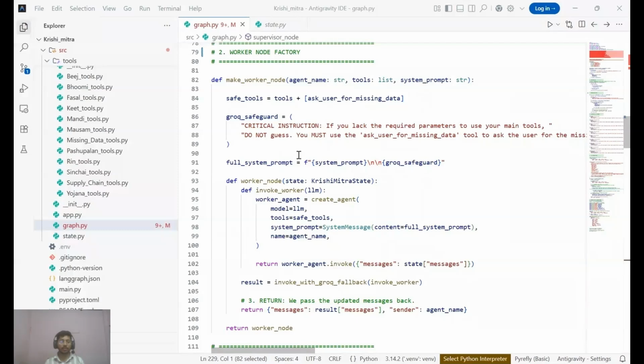I applied a strict instruction to every single worker telling them: if you lack the required parameter, do not guess. Use the ask user for missing data tool. By injecting this into the system prompt of every agent, I prevented the LLM from hallucinating variables like district name or crop types.